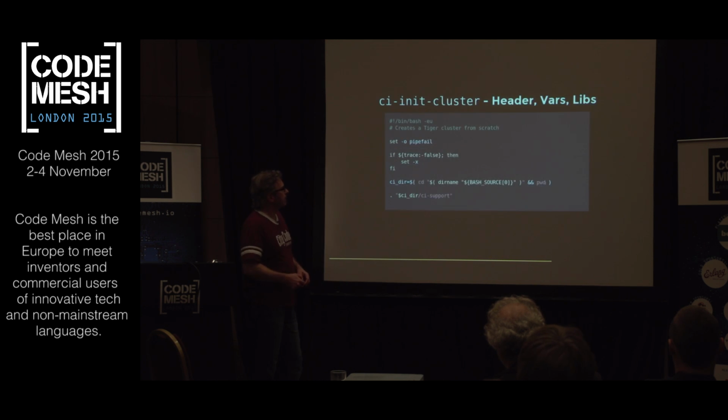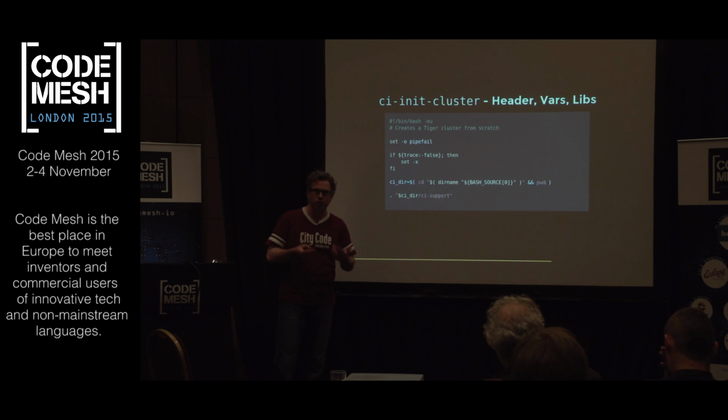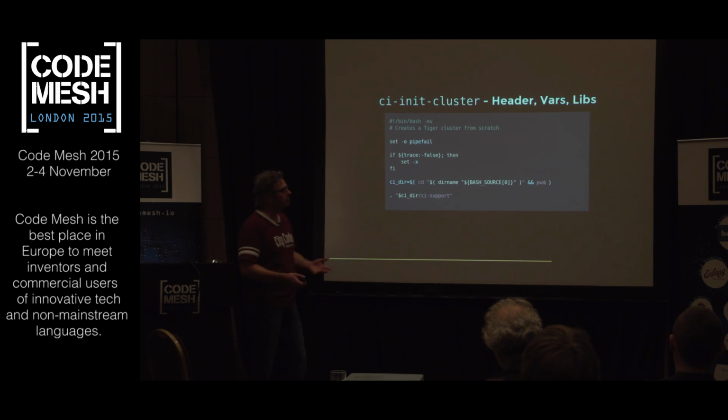Okay, what does this look like? Here's the ceremony of the header definitions, variables definitions, and then the library include. This is also very simple. I'm going to get into some specifics here if I've got time. I might not have time. I probably do. I'll explain what this is. That's ceremony that really every bash file should have. It'd be nice if you could have like a little macro or include there, but this is bash. You don't ship libraries with it. You just are opportunistic and use what you get. So you have to have a little bit of this stuff. This falls out of the scope of this talk, so I'm not going to talk about that.